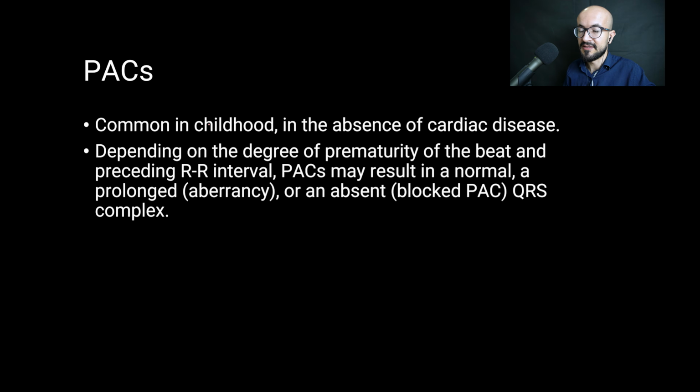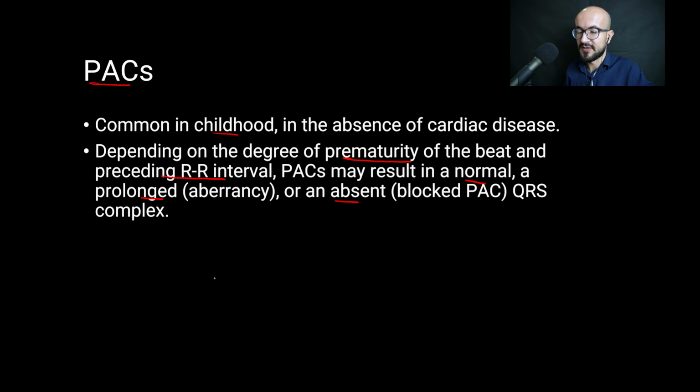So let's discuss the premature atrial contractions. Those are common in childhood in the absence of heart disease, and depending on the degree of prematurity of the beat and the preceding R to R interval, the PACs may result in a normal or a prolonged or an absent QRS complex.